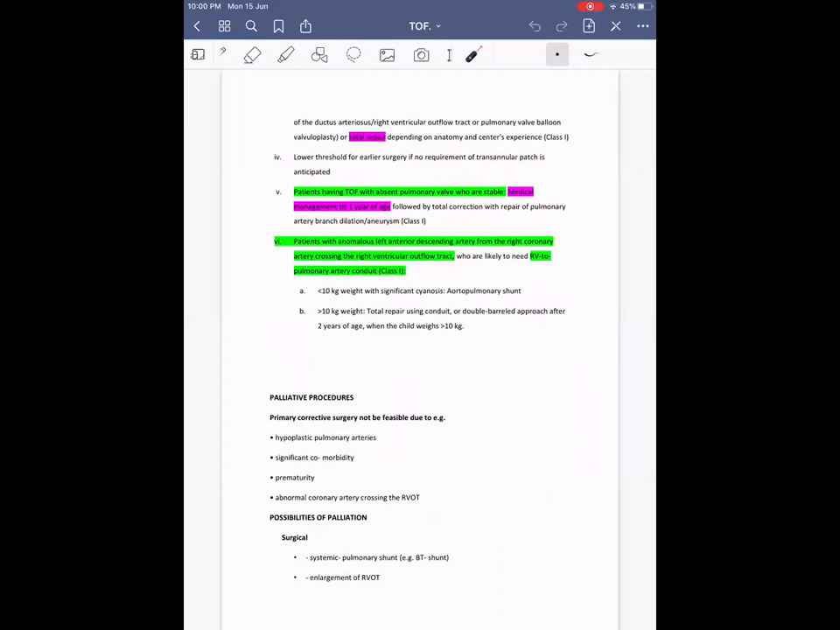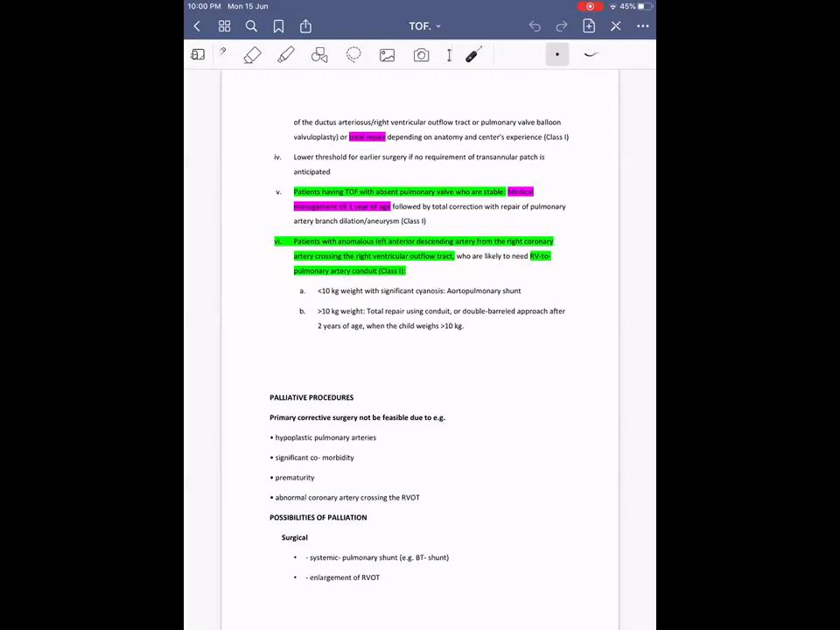branch dilatation and aneurysm. Why they wait till 1 year is that plication of the pulmonary artery and the results are better if done after 1 year. The repair of the pulmonary arteries which are dilated and aneurysmal will be better if done after 1 year. That's why they usually wait up till 1 year. Then patients with anomalous LAD crossing the RVOT will use an RV to PA conduit as a class 1 recommendation.